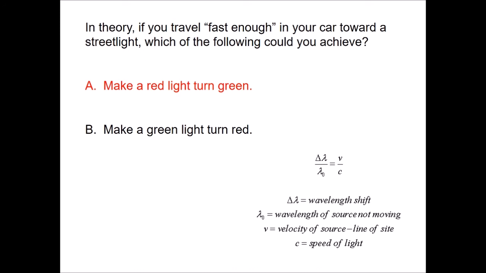Well, if you actually look at the wavelength difference between red and green, it's about 100 nanometers. Red's around 650. You could put green around 550 or so. Compared to the wavelength of red light, which is 650 nanometers, if you do the equation here, you get that you would have to travel at about 1/6 the speed of light, which you should not admit in court because I can't imagine what the fine would be for that.